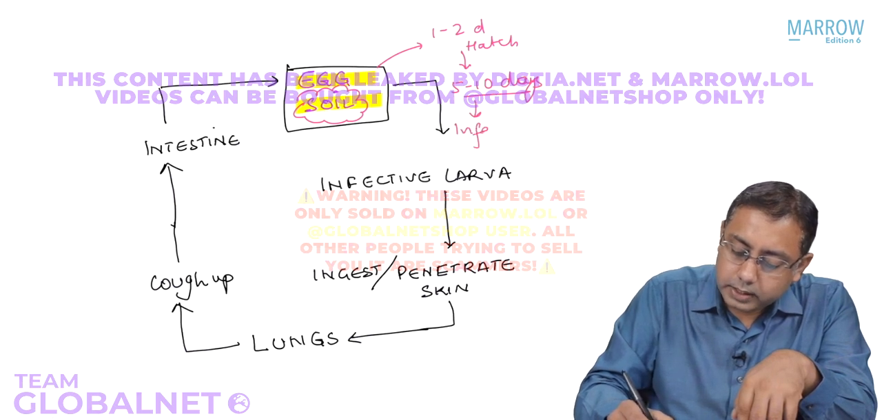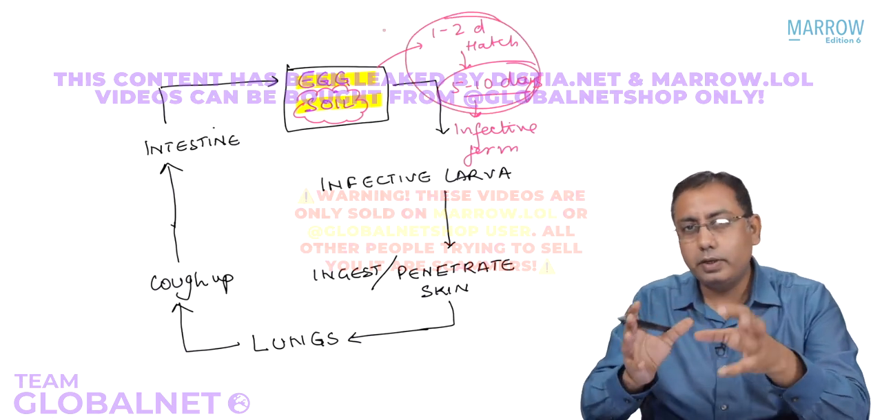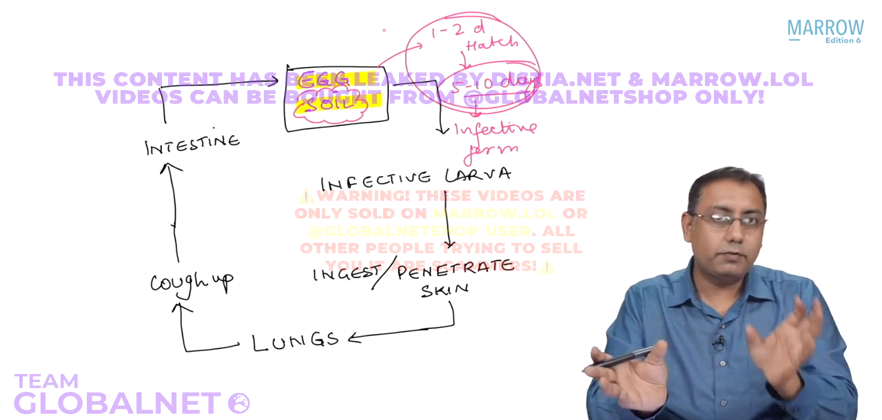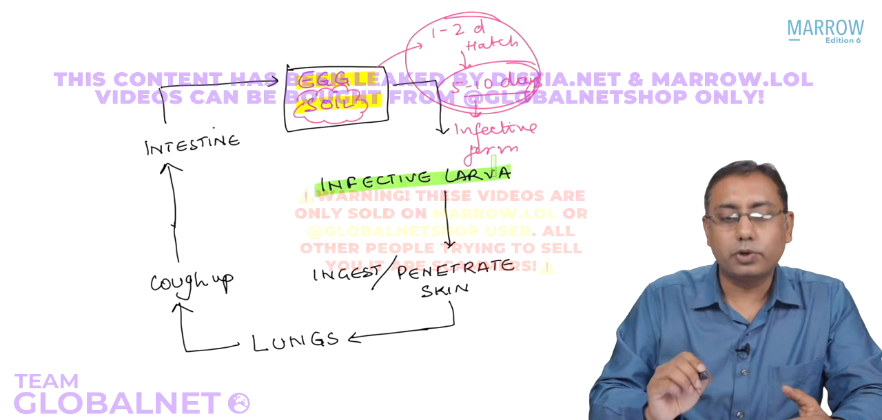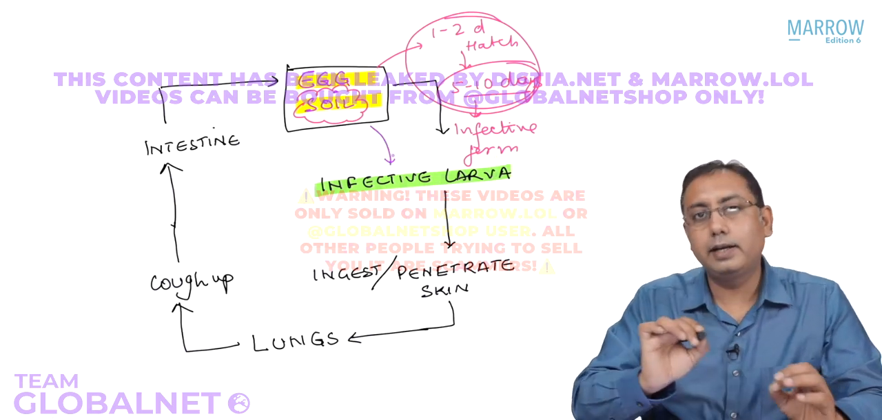The larva needs 5 to 10 days to attain the infective form. And then we say that after 7 to 10 days, the larva from the egg is infective. So what is the infective form in the soil? Please remember that in the soil, the infective form is not the egg, it is the larva.